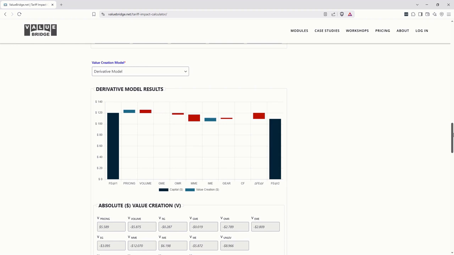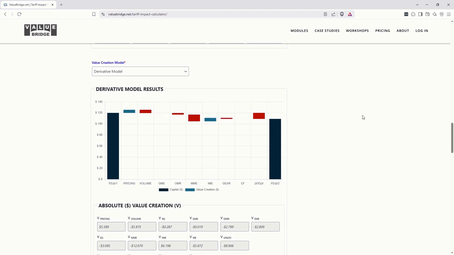We can see this all play out in the chart. A total tariff-generated loss of $10.85 million is explained by an improvement in pricing, a reduction in volume, no change in the gross profit margin, but higher relative operating expenses, a big reduction in broader market valuations, a comparative valuation improvement relative to peers, and a slight extra loss due to gearing.